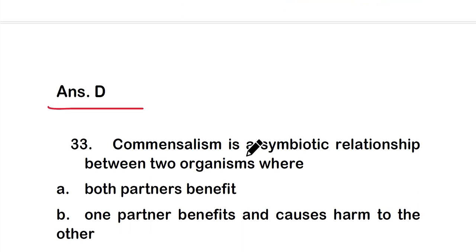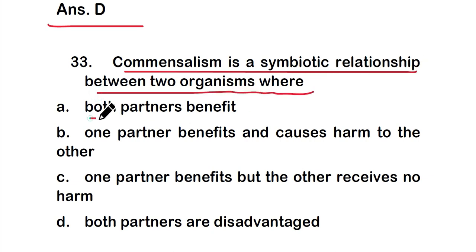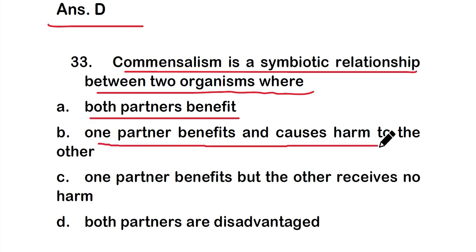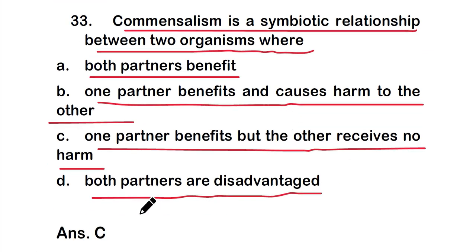So the next one is question number 33. Commensalism is a symbiotic relationship between two organisms where, option A, both partners benefit. Option B, one partner benefits and causes harm to the other. Option C, one partner benefits but the other receives no harm. Or option D, both partners are disadvantaged. So the right one is option C, that is in commensalism, one partner benefits but the other receives no harm.